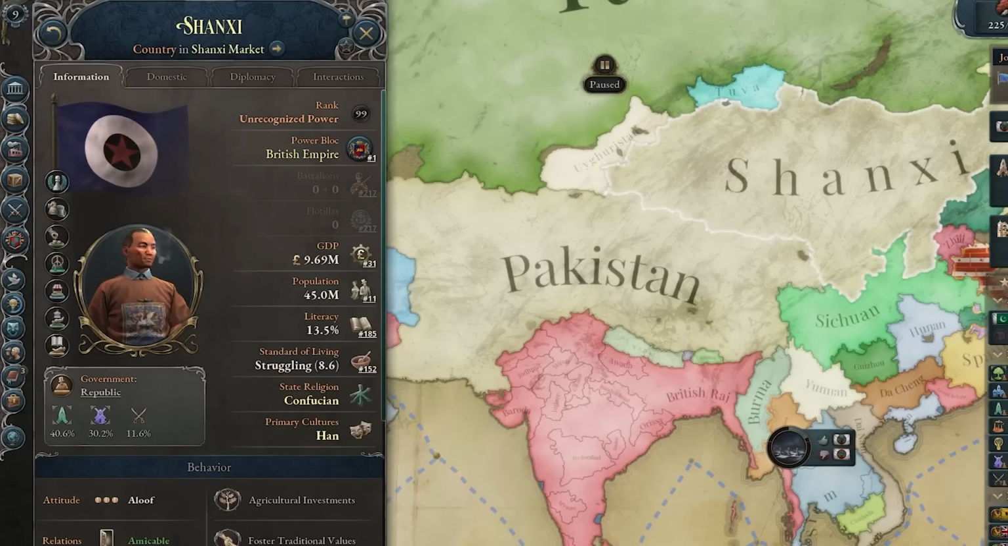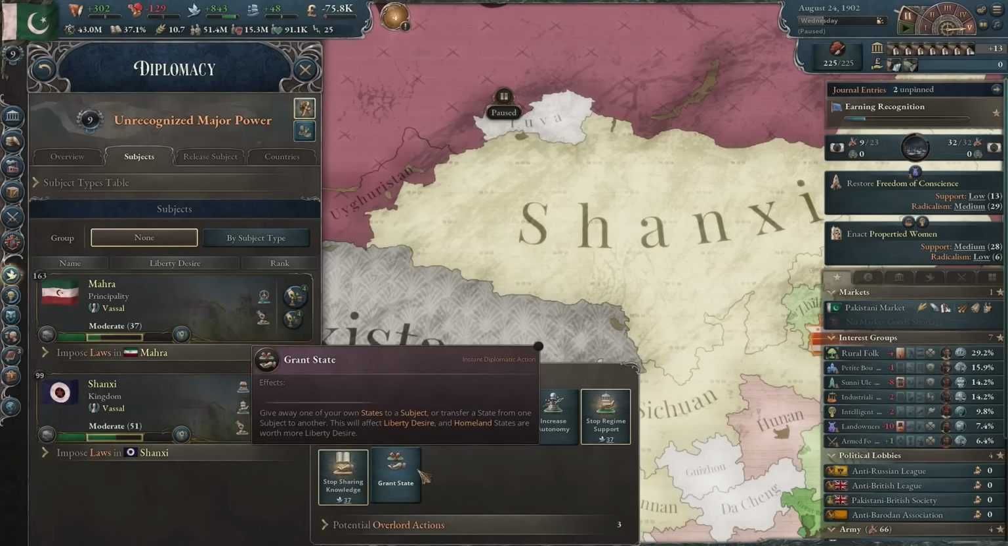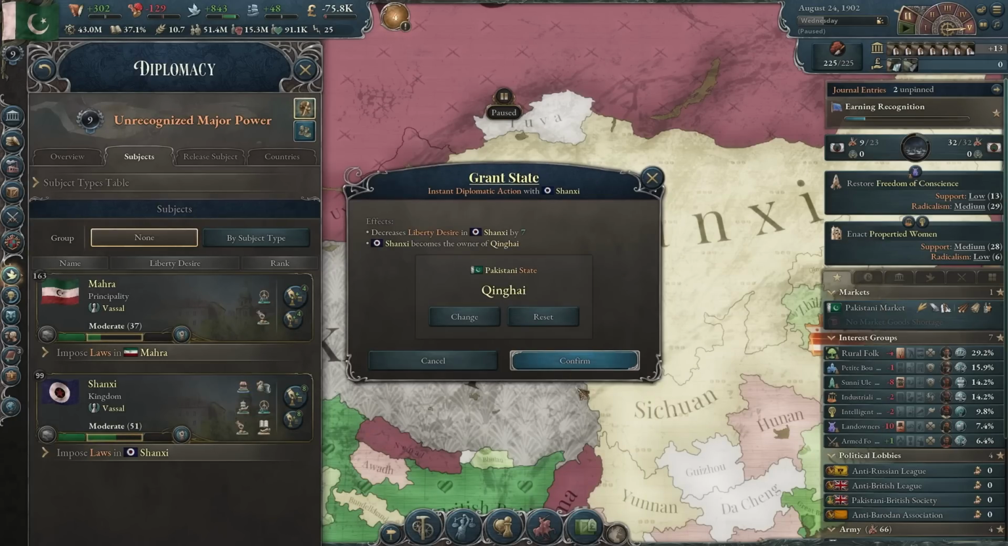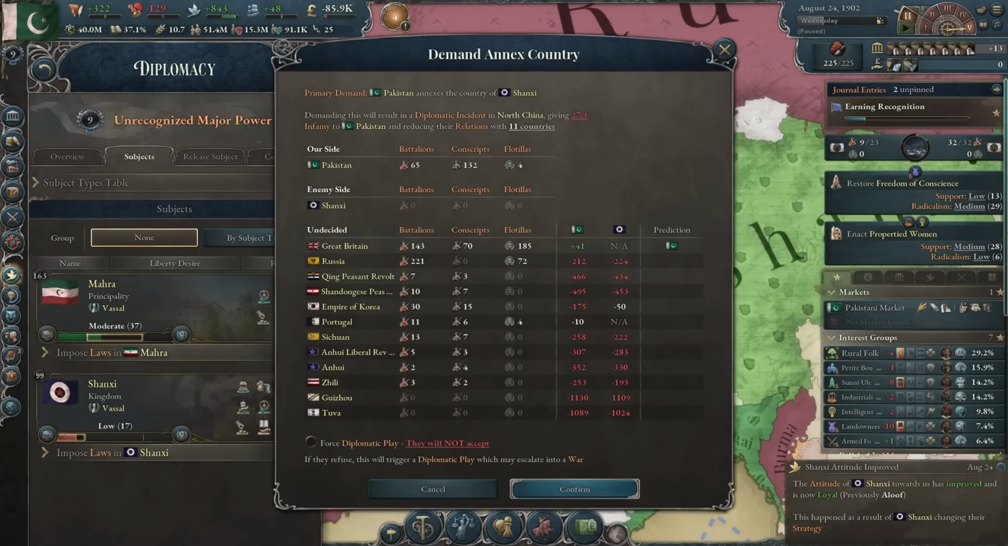Now I think it's time to also finally annex Shaanxi. But first of course I will give them some more states. They deserve them. Yeah, now that's a big Shaanxi. Time for it to be no more.